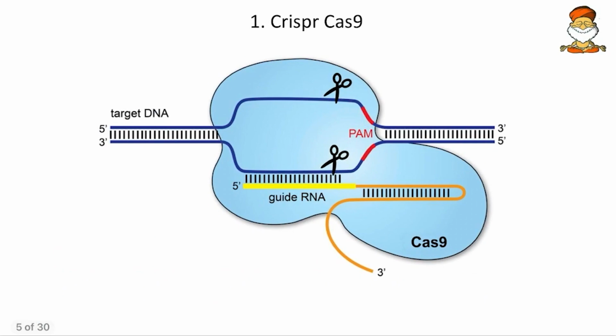Then come to next, the first one, CRISPR-Cas9. Friends, CRISPR-Cas9 is also called molecular scissors. In genetic engineering, this cuts the molecules. CRISPR means clustered, regularly interspaced palindromic repeats. That means it is cutting exactly at the palindromic repeats.